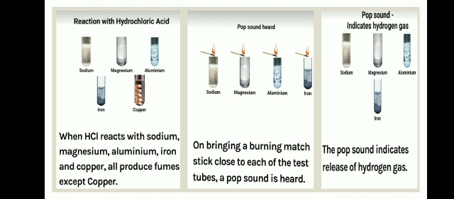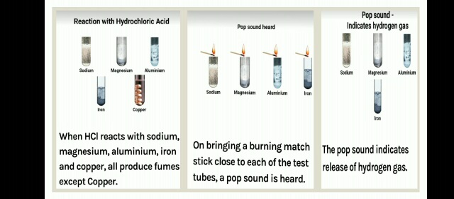Here we have taken 5 types of metals: sodium, magnesium, aluminium, iron and copper. When we put hydrochloric acid, which is HCl, in these test tubes, we will find that sodium, magnesium, aluminium and iron react with hydrochloric acid but copper does not.